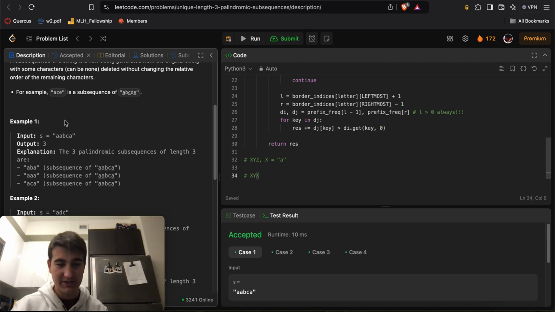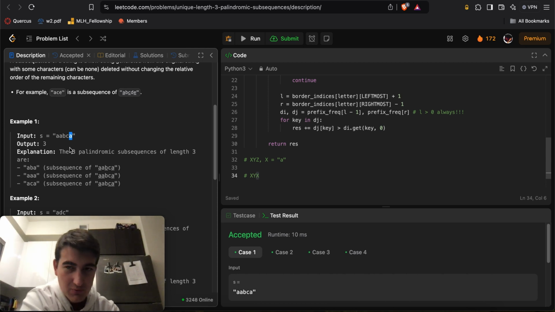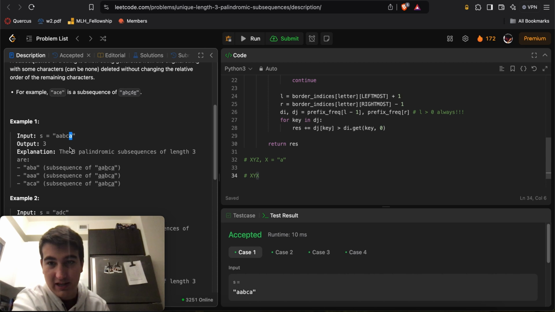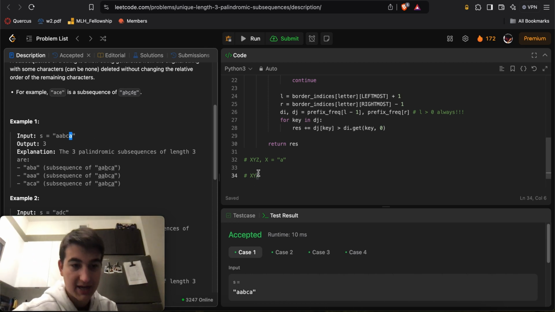And so my idea is to grab the left and rightmost indexes of the letter A. The reason is that essentially every single character sandwiched between those two indices, not including the indices themselves, because obviously they're needed as the left and right parts of the length 3 palindrome, is fair game. Since we're dealing with subsequences here, every single letter sandwiched between those two can be the central letter of our palindrome. Remember, we need this XYX form.